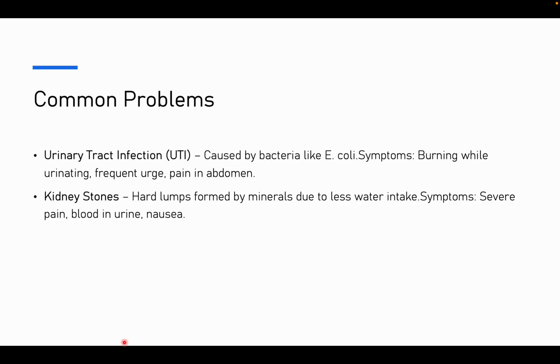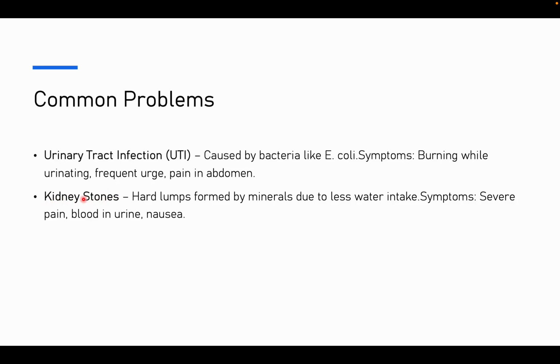If your washroom is not clean, or after passing motion you don't wash your hands properly, there is a chance of E. coli, and there is something called H. pylori. People have died because of that.